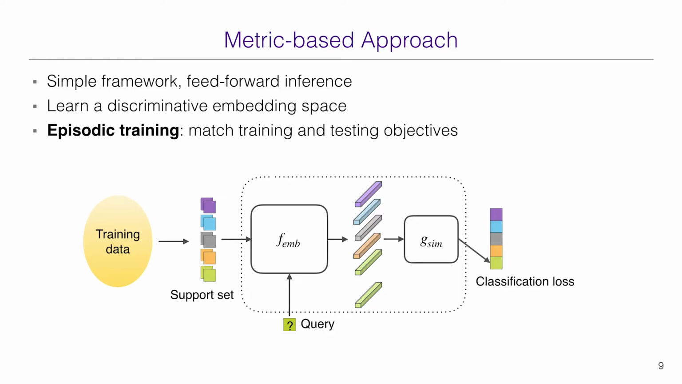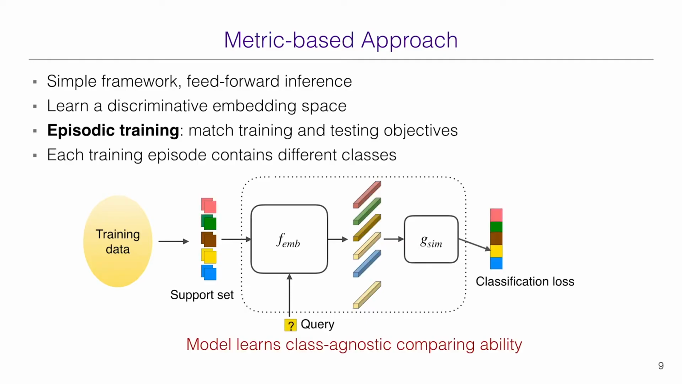To train such a model, people use an episodic training strategy, which matches training and testing objectives. In each training iteration, the support set is sampled from a large training set. The model is then trained directly on a C-way K-shot classification problem by minimizing the classification loss of queries. In each training episode, we resample the support set so that it contains different classes. After training on many episodes, the model learns a class-agnostic comparing ability.